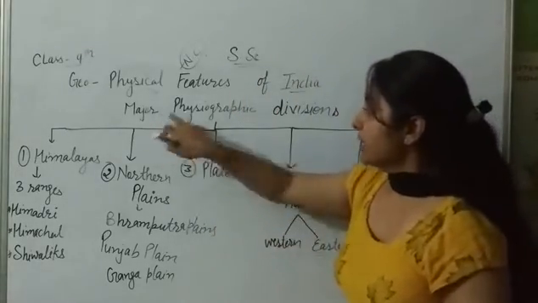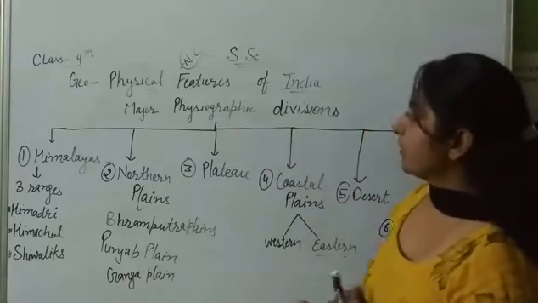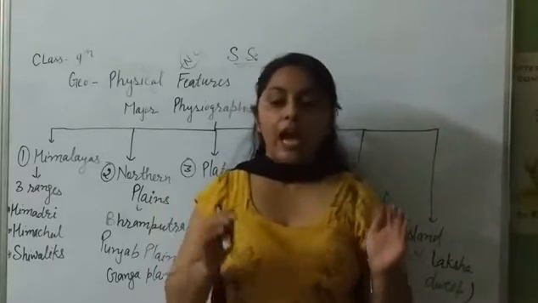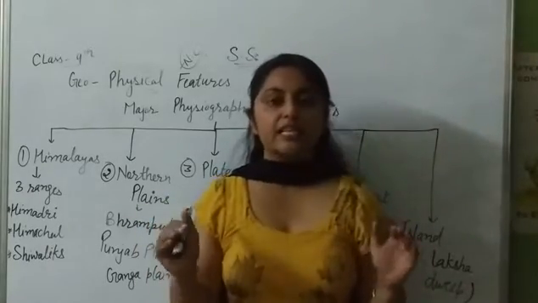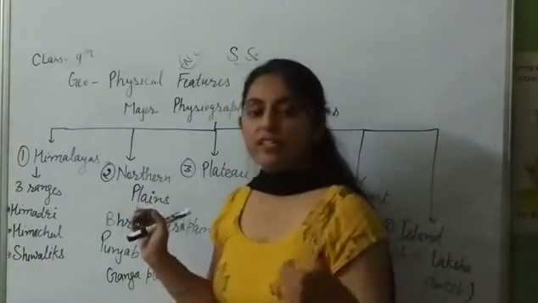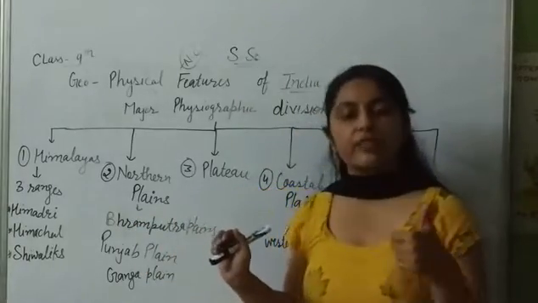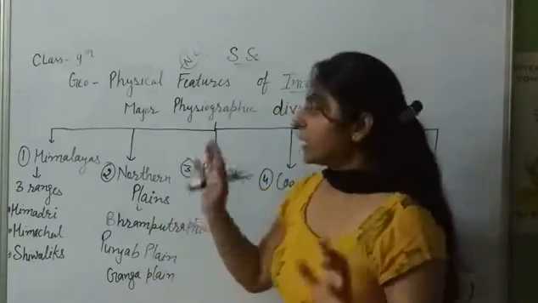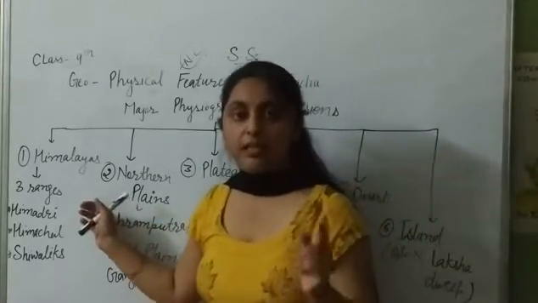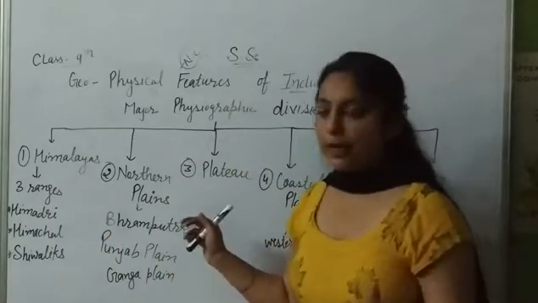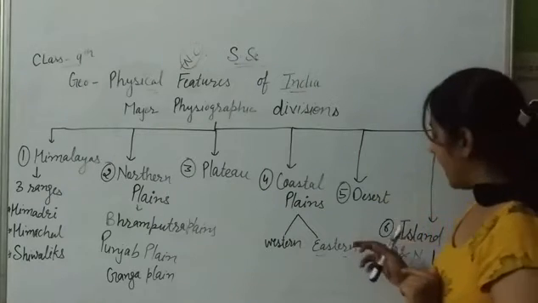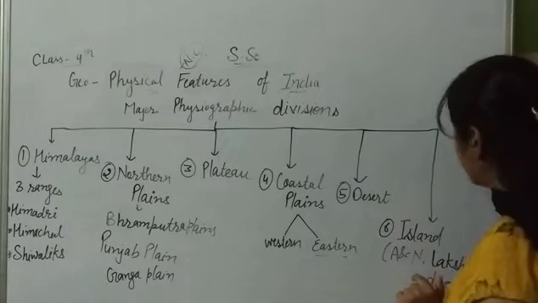Next, physiographic divisions. In India, there are different kinds of physical features, and these are categorized in 6 categories. How many types of physical feature are found in India? There are 6. First is Himalaya. Second is northern plain. Third is plateau. Fourth is coastal plains. Fifth is desert, and sixth is islands, Andaman, Nicobar and Lakshadweep.